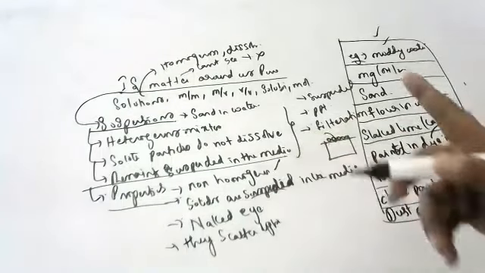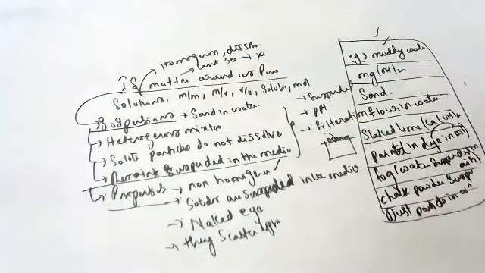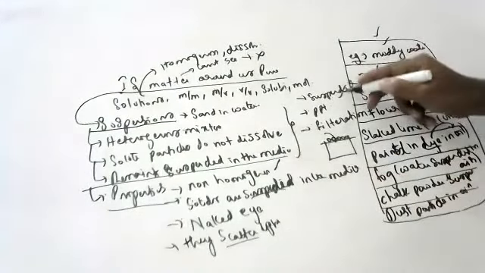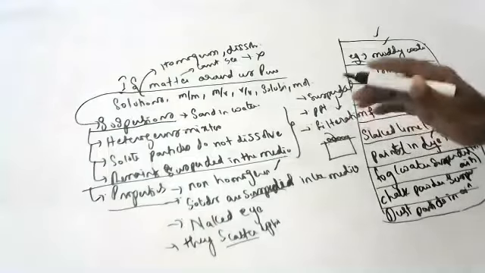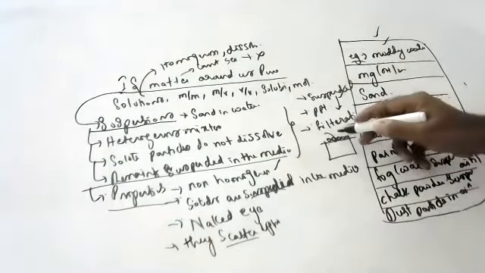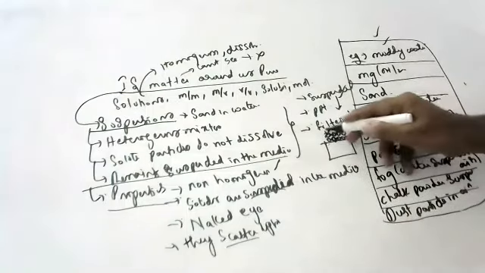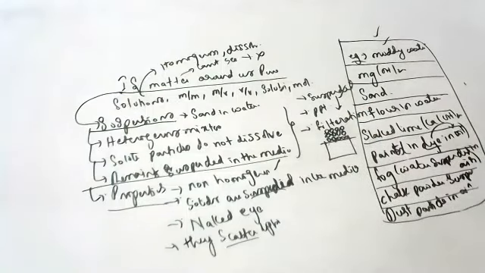They are non-homogeneous, just suspended in the medium, can be seen with the naked eye, and can scatter light. If you disturb them, they will be precipitated, and they can be separated by filtration. These are the examples of suspensions.